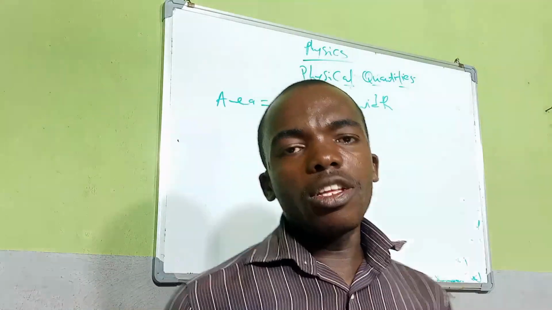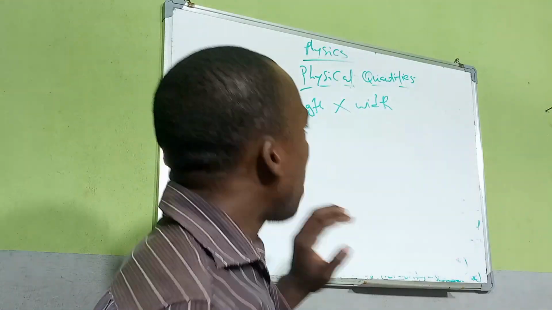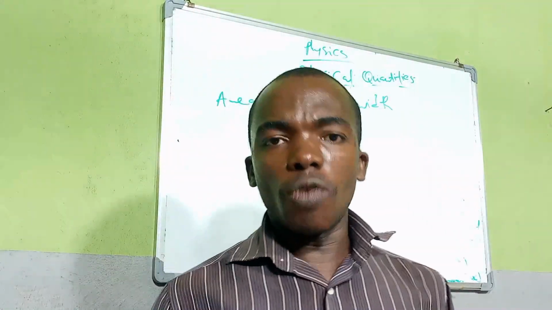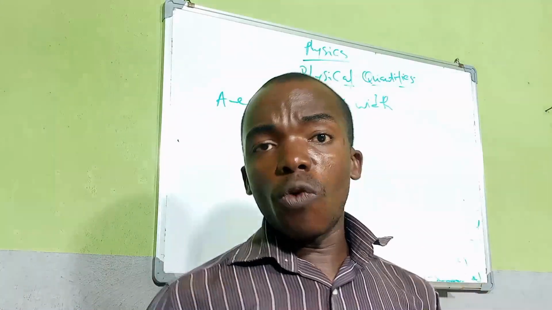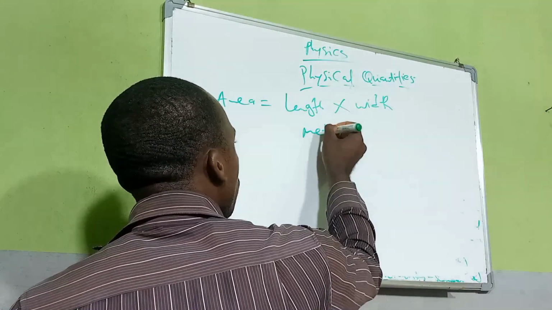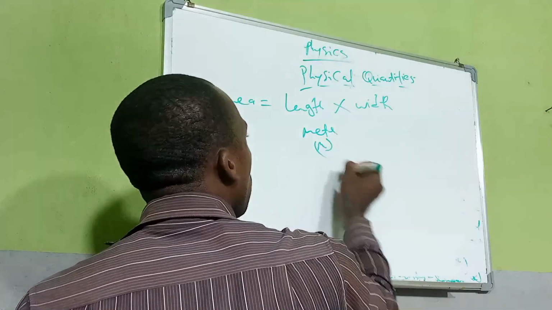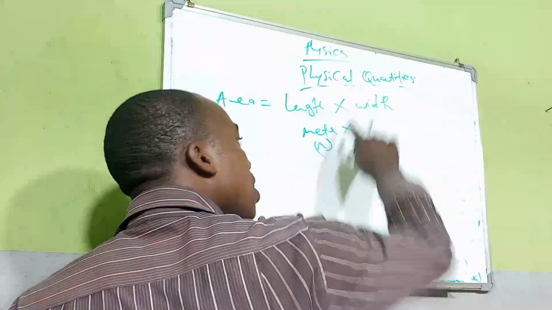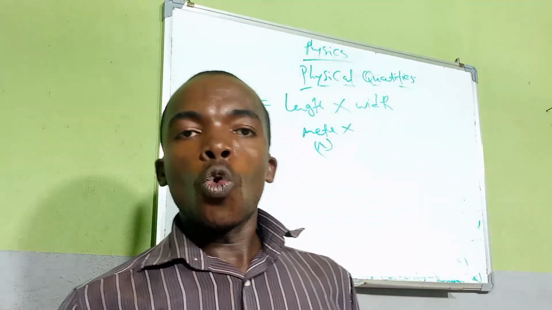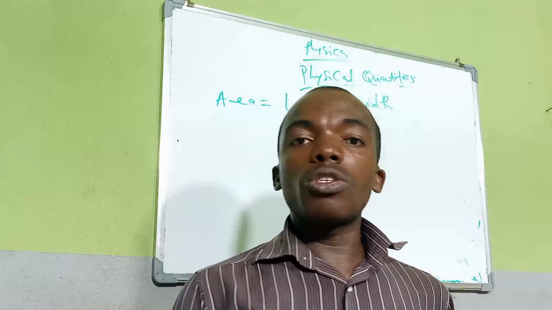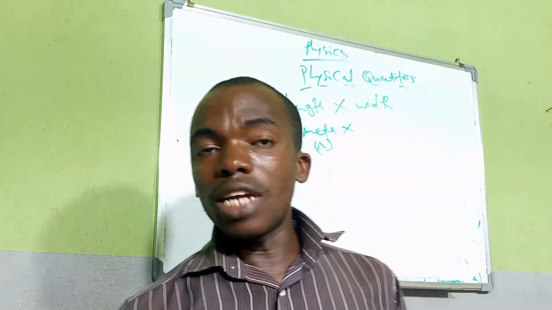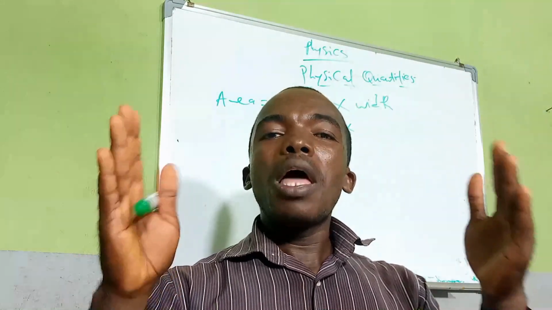Now let us look at how we can get the unit of area. If the formula for area is length times width, then what about the unit of area? We can derive the unit of area. If length is measured in meter, don't forget, meter, that is L, times width, which is also a measure of length. The difference is their direction. Width is going horizontally, another one is going horizontally in the other direction, and another one is going vertically, that is height. No matter how they are given, they are all measures of length.